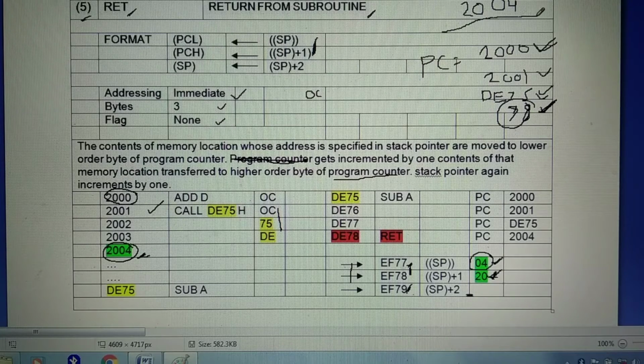Thus here program counter becomes 2004. As program counter becomes 2004, the program starts executing from that memory location. This is the return instruction.